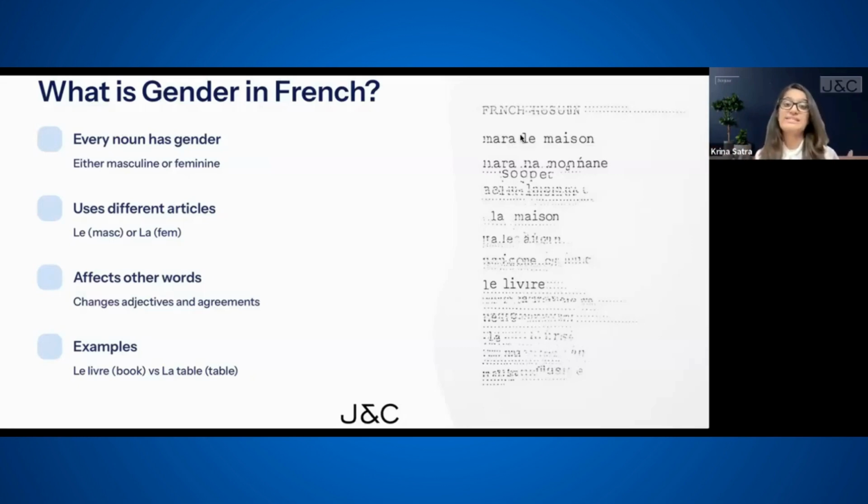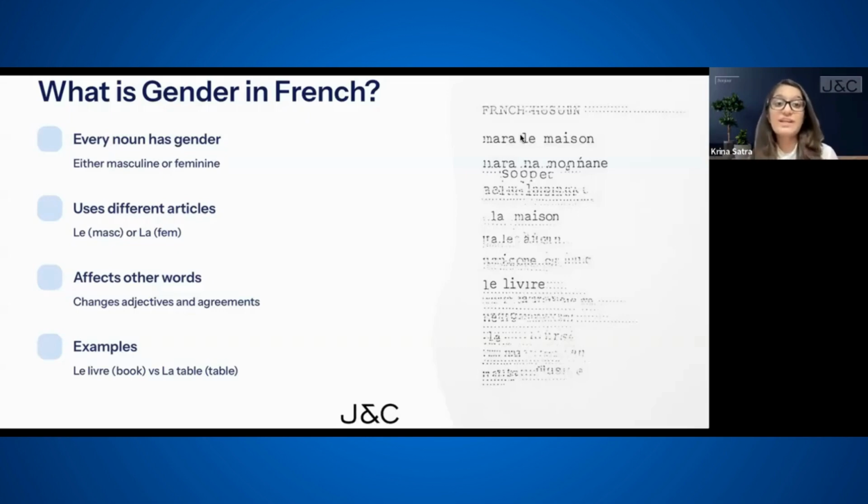Now, what do I mean when I say every single noun has a gender? How do we identify them? There are some techniques or rules, or some nouns are categorized by some endings, which show, oh okay, this noun is masculine, this noun is feminine. For example, a crayon, which is a pencil, is a masculine noun. How do we know about it? It is not ending with an E. So we learn such rules in today's session.